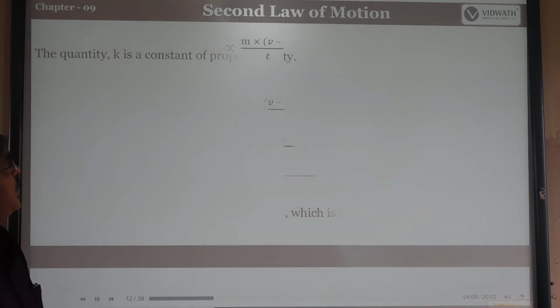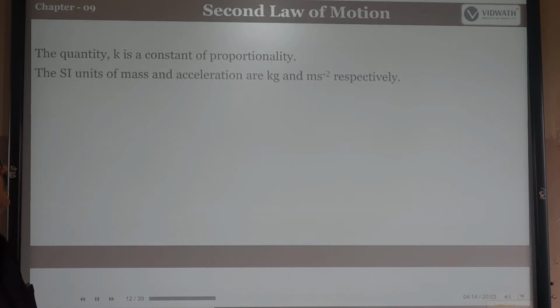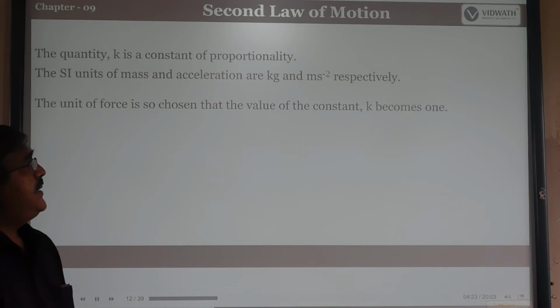See here, the quantity k is a constant of proportionality. The SI unit of mass is the kg, and the SI unit of acceleration is meter per second square.